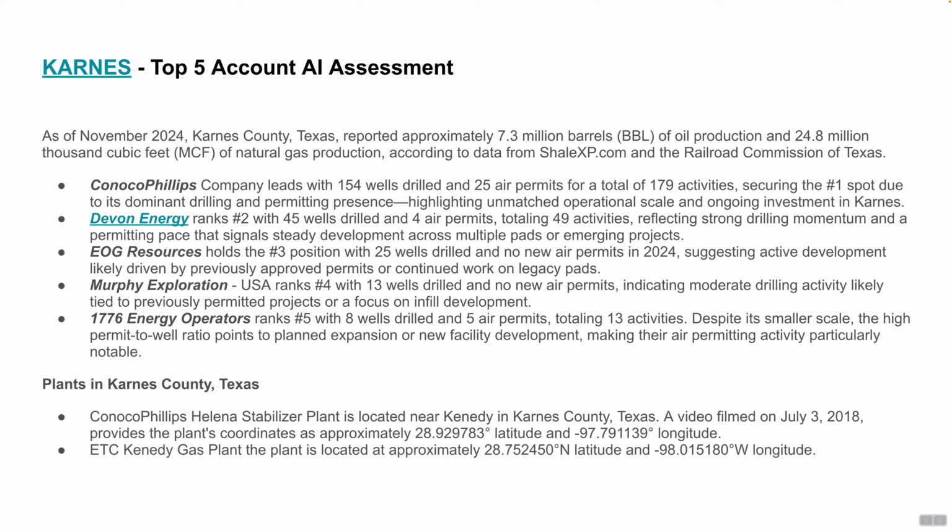And we say, okay, based on the total amount of air permits and wells drilled in 2024 and 2025, who are the top 5 for us? And it lists Conoco number 1, 155 wells drilled, 25 air permits, a total of 179. It also gives us some input highlighting unmatched operational scale and ongoing investment. So these guys are definitely the anchor tenant in that area. Number 2 is considerably less, 45 wells drilled and 4 permits. So we go through that particular list.